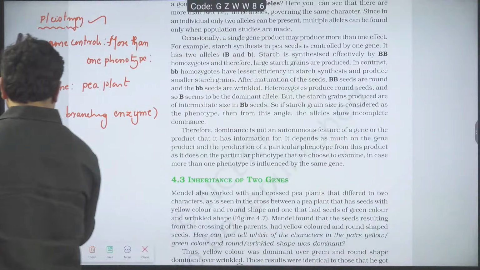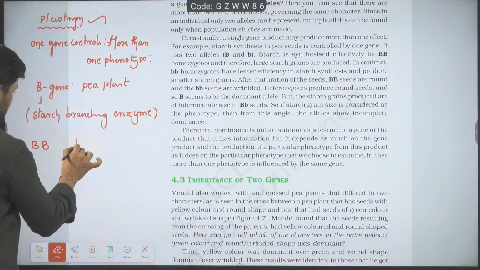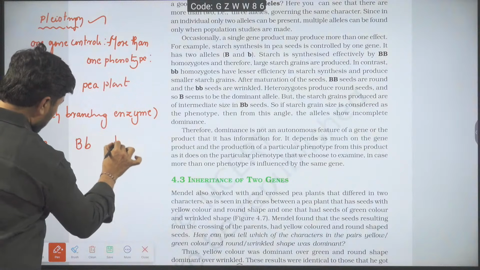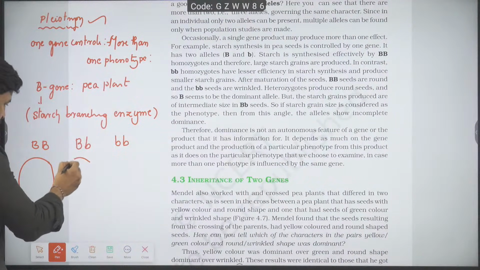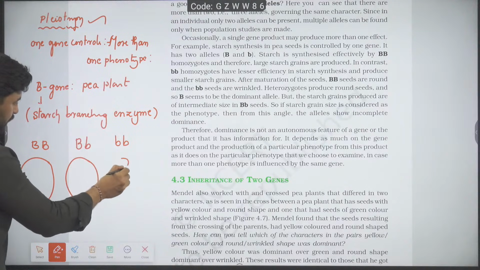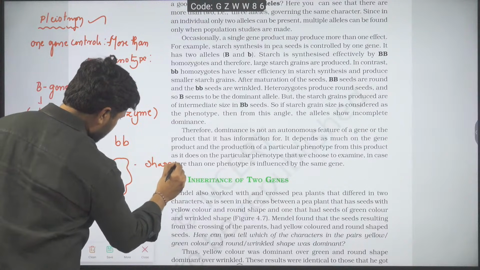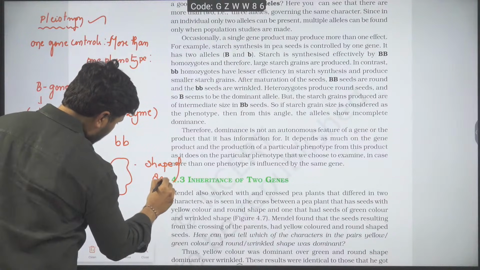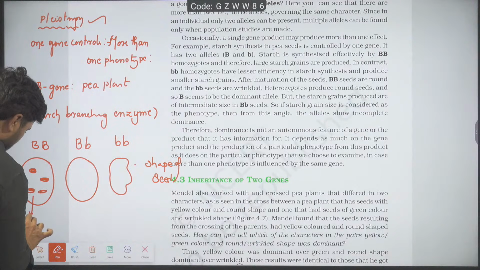Observe, if I take capital B capital B, capital B small b, small b small b: round, here also round, wrinkled. This is the shape of seed, and size of starch grain.